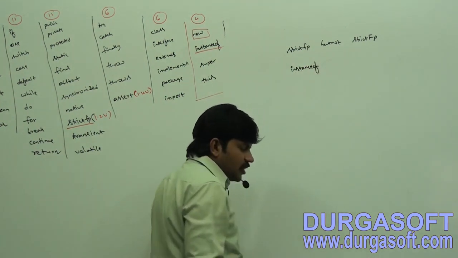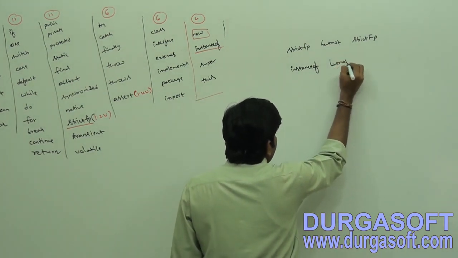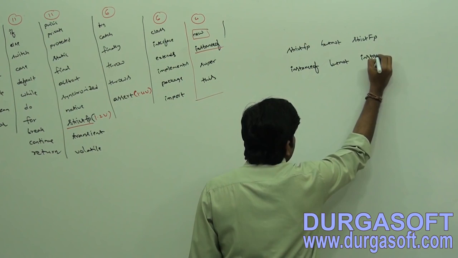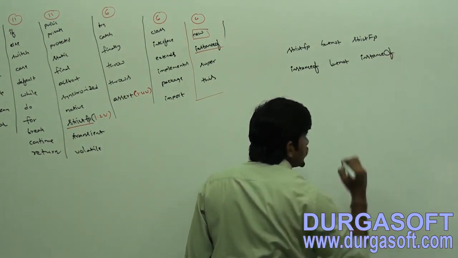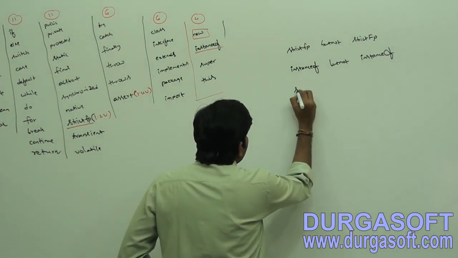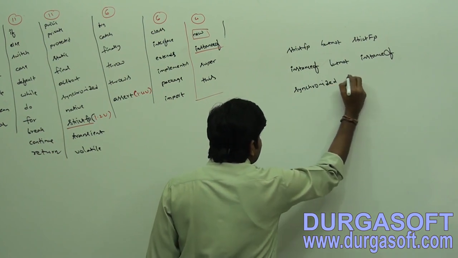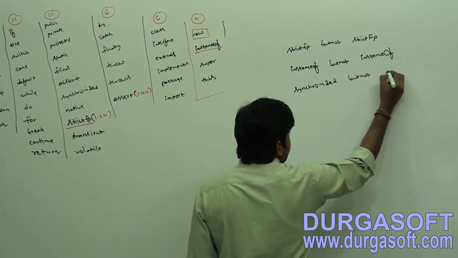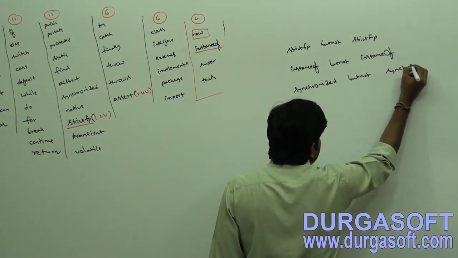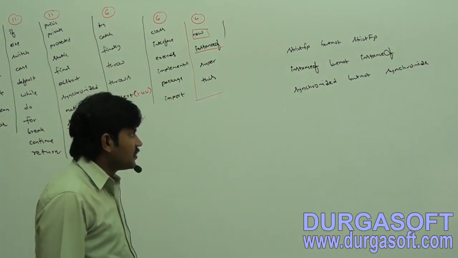Next, instanceof. Is the O small or capital? Small. It is instanceof, but not instance of. Next, synchronized or synchronize? Synchronized, but not synchronize.